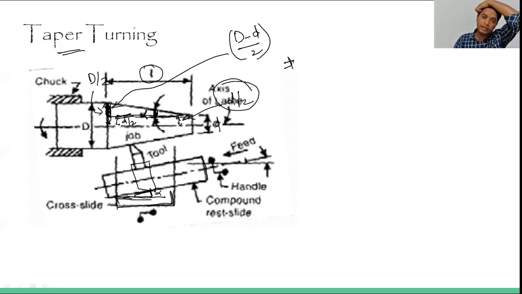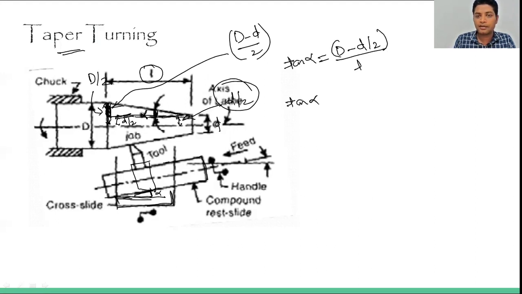So tan alpha will be equal to the perpendicular, that is D minus d by 2, upon l. We can modify it a little: tan alpha equals capital D minus small d by 2l. So from this we can get the value of alpha, which equals tan inverse of capital D minus small d by 2 into L.